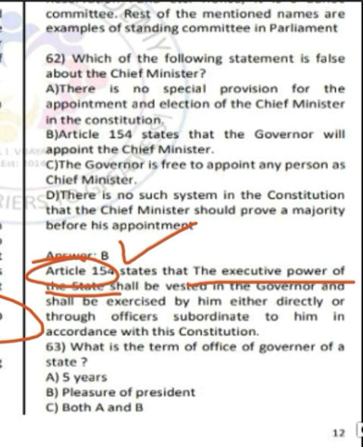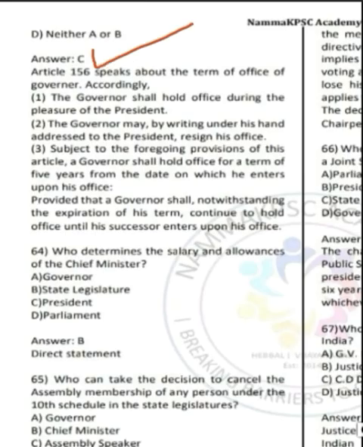Moving ahead to question number 63. It says, what is the term of office of governor of a state? The correct answer is both the statements are correct. Article 156 of the Indian Constitution speaks about the term of office and various provisions are given here. You can go through it.